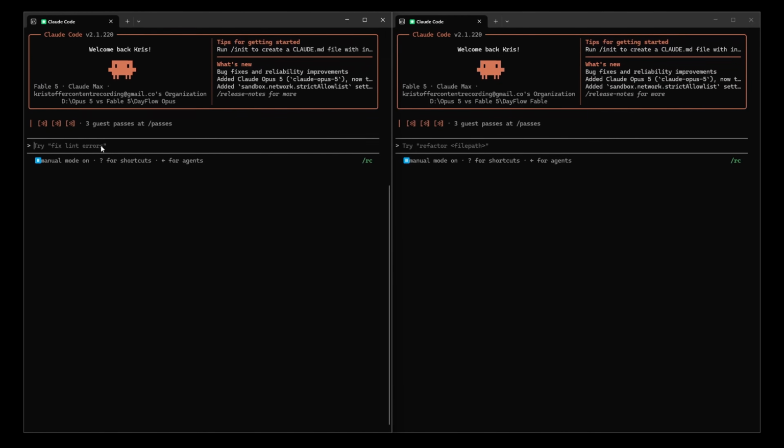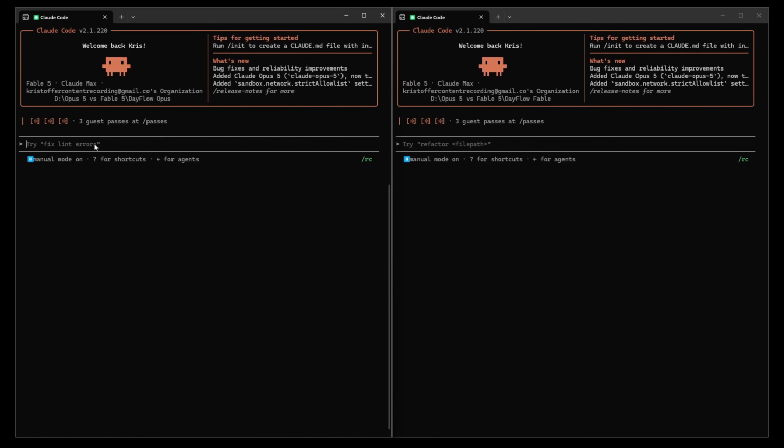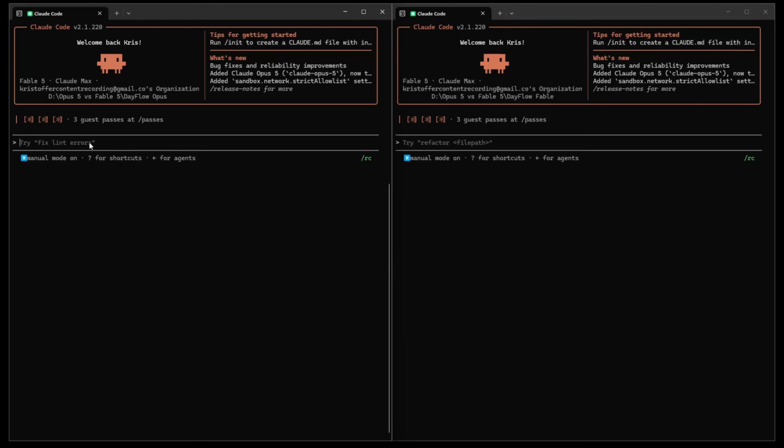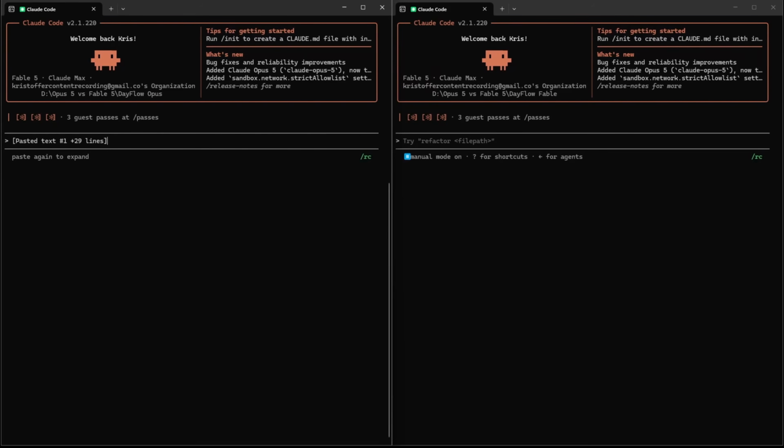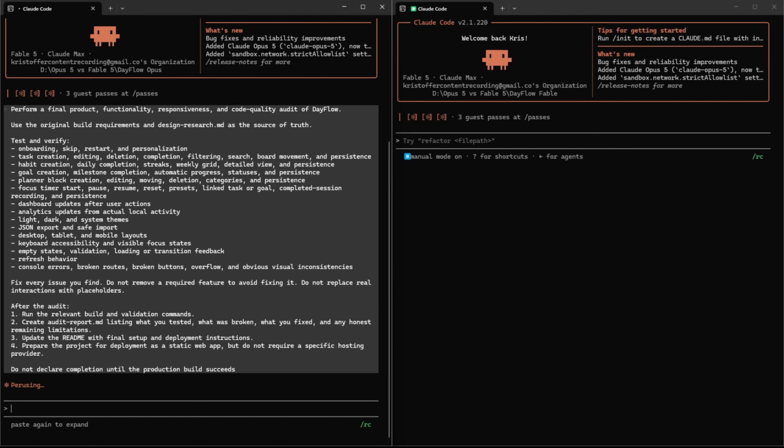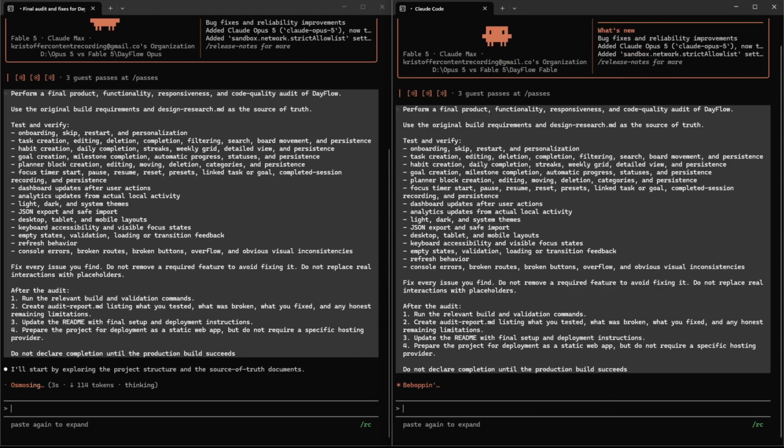Because the app may look fine during the testing phase, but with software you just have to learn that there's always something that breaks. So we need to take all those factors into consideration. Now this prompt is not allowed to add a completely new product direction. It only asks each model to test the requirements, identify problems, repair them, and prepare the project for deployment. And as usual, I'm going to paste the same prompt into both Opus 5 and Fable 5, so just check the description if you want to use this prompt as well.